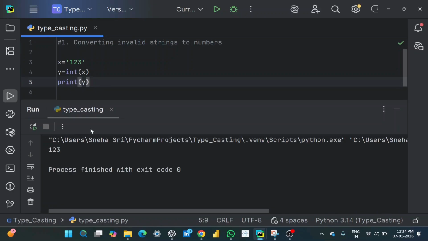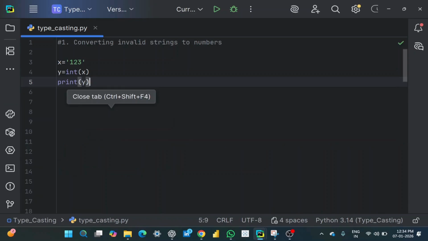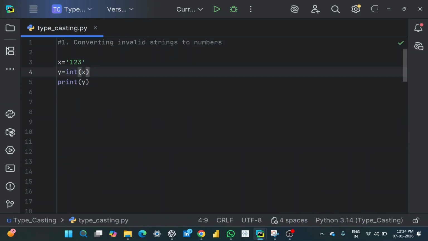Let's execute it. See here, the output that we got is 123. Instead of an error, we got an output. Why is this? This is because only invalid strings we cannot convert into an integer. So if you want to convert strings into integer, we should use only numeric strings.